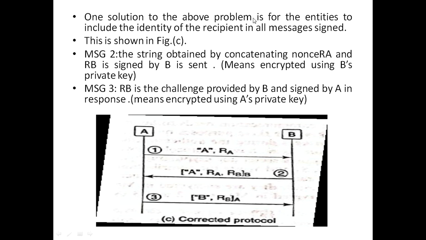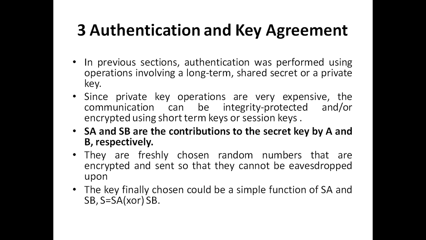So the solution to the above problem is for the entities to include the identity of the recipient in all messages which are sent. For example, if you see over here, the string which is obtained by concatenating nonce RA and RB, which is signed by B, is sent. Along with that, we have sent the identity of A also. So when A receives it, it generates a response which includes the challenge from B, that is RB, and the identity of B, to whom it wants to have a communication and from whom it has come, encrypted with the private key of A. So this is the solution.